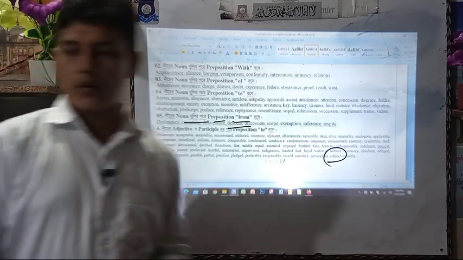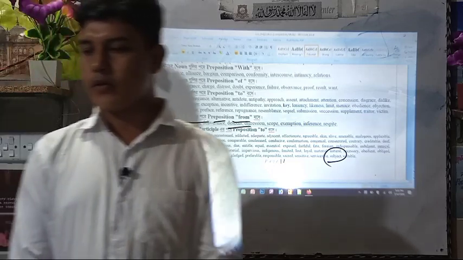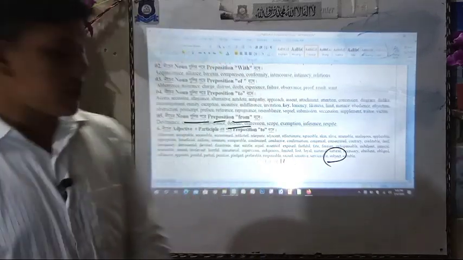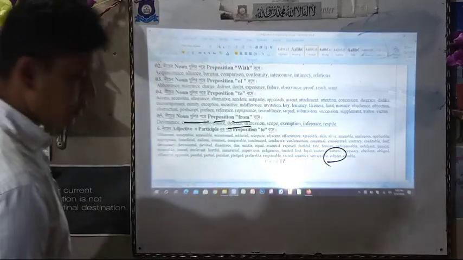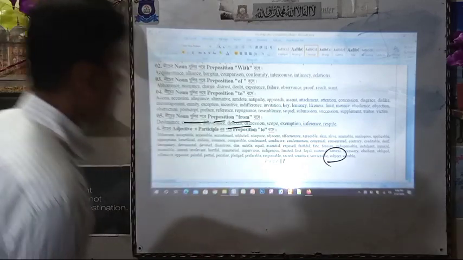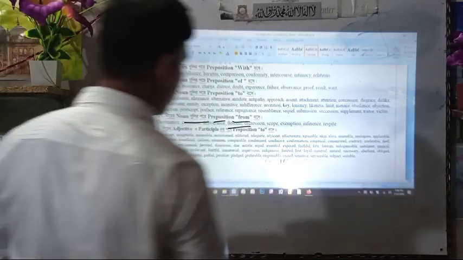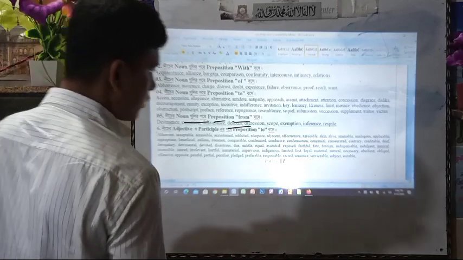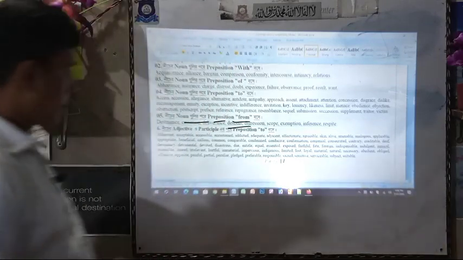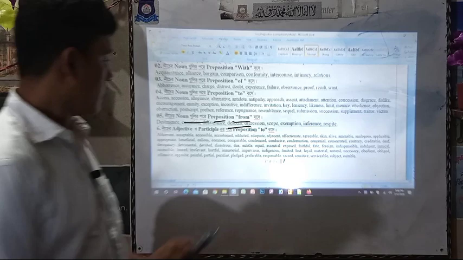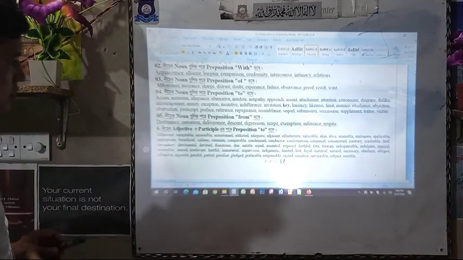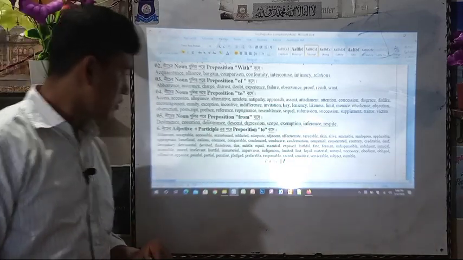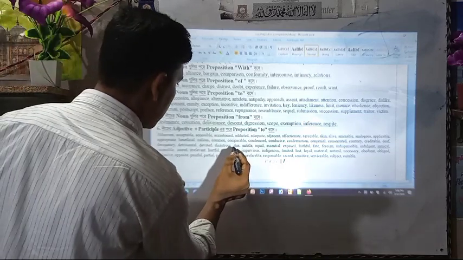Okay guys, look at the preposition "to", where you will use "to". There is only one bold word I am showing to you. I am searching, man. I am showing to you where "to" is used, such as "due to".